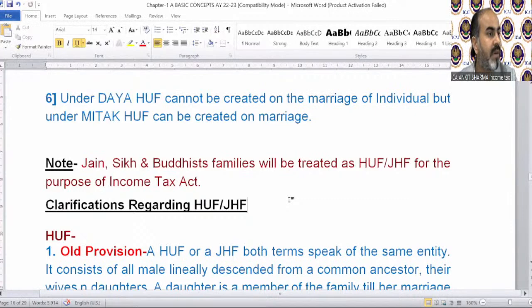Jamil is asking about commercial property and house property income. If you have a shop and you rented it to someone, then the rental income will be income from house property. If you have land and you let it out, then the income will be taxable, generally in income from other sources. You will get all these provisions when you study these heads of income like house property, other sources, etc.